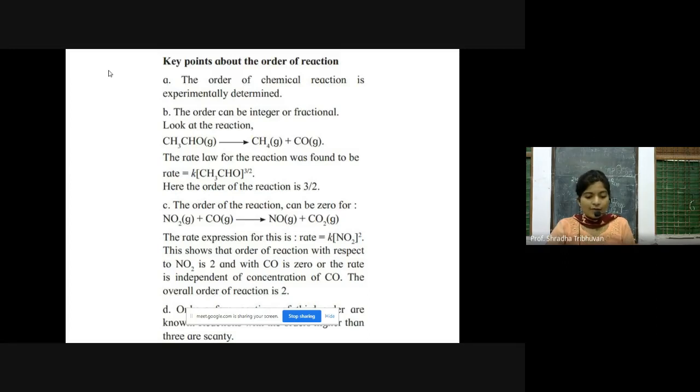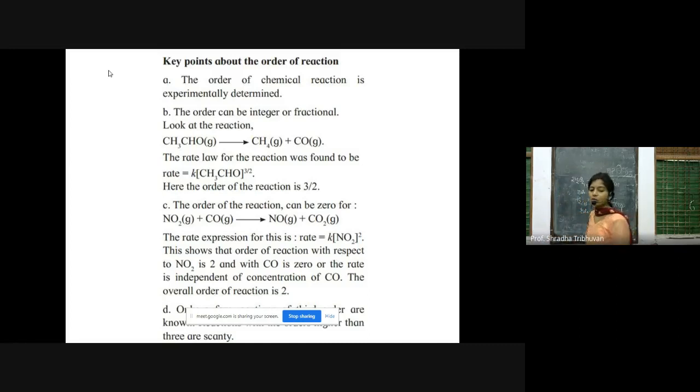That is, if you have NO2 plus carbon monoxide, which is in gaseous state, that will give you NO plus CO2. So the rate law expression for this is rate is equal to K into active mass of NO2 raised to 2. This shows that the order of reaction with respect to NO2 is 2, and with respect to carbon monoxide is 0.